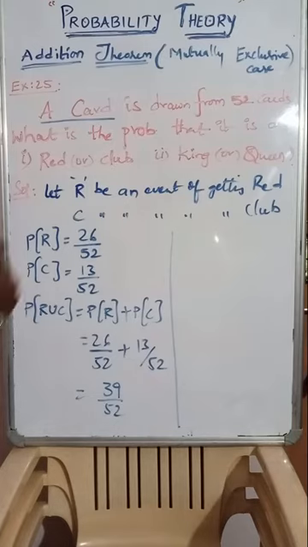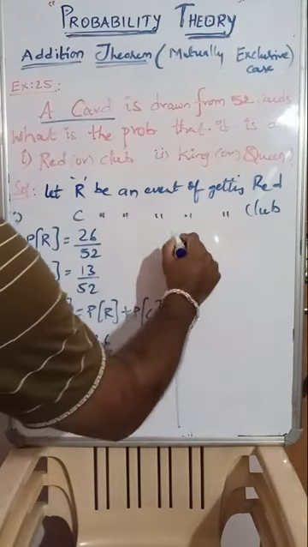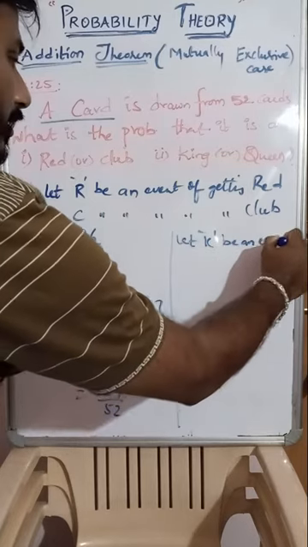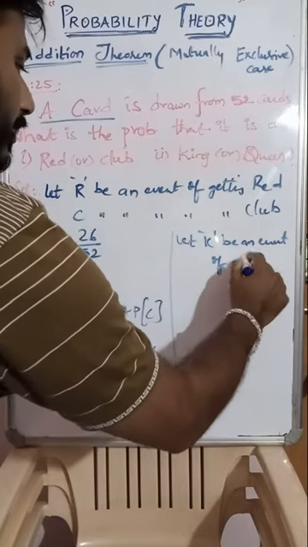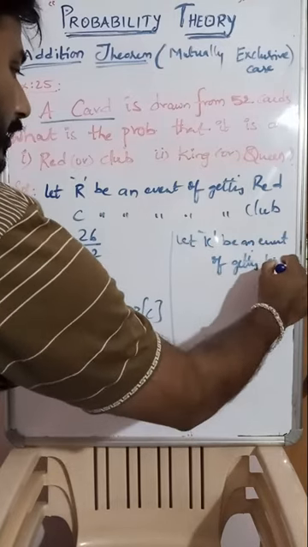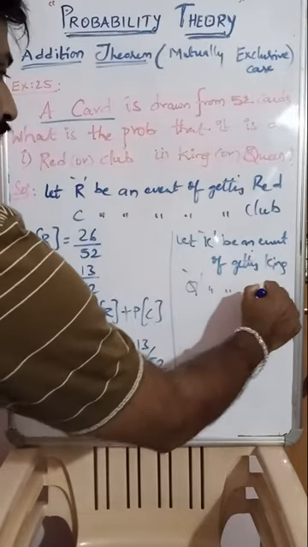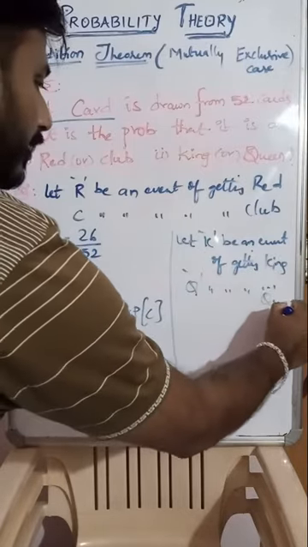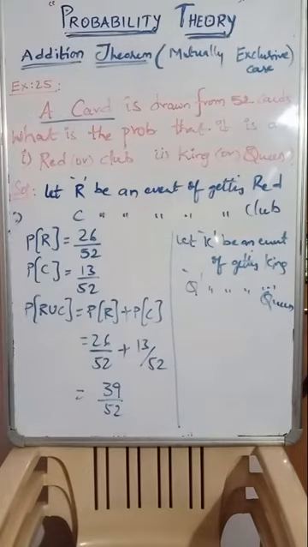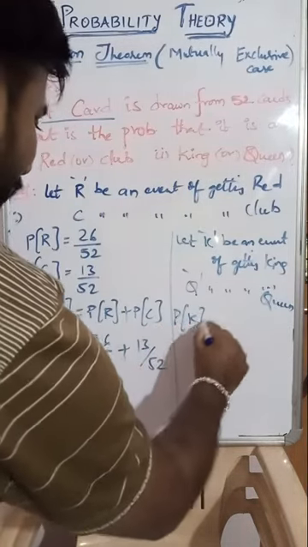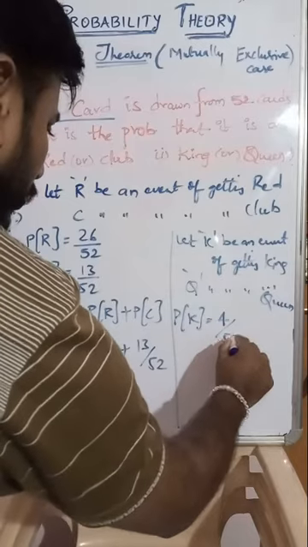This is question number 1. Question number 2, king or queen. Now, let K be an event of getting king and Q be an event of getting queen. Right? Now, probability of getting kings. King cards, how many will be there? 4 by 52.